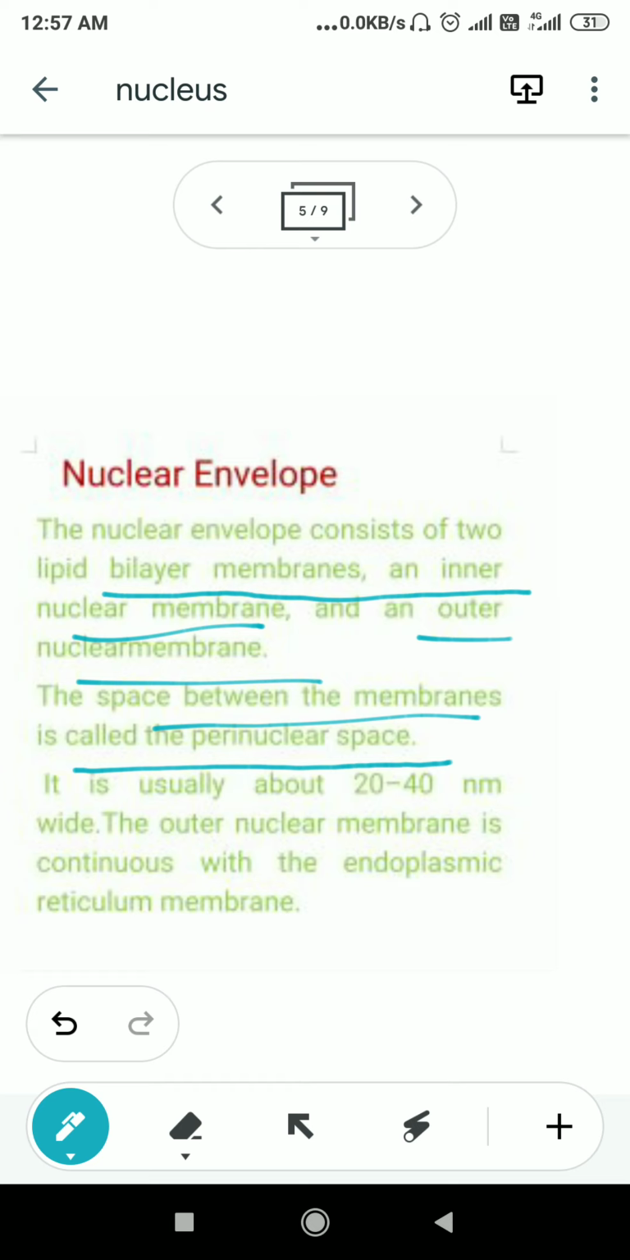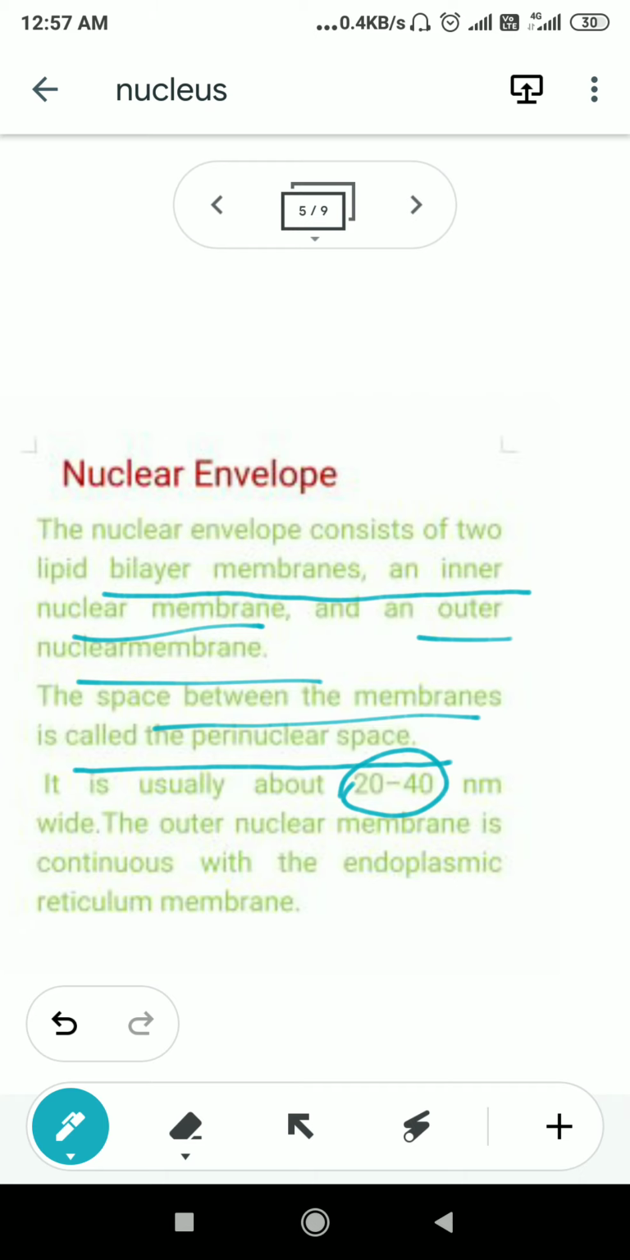It is usually about 20 to 40 nanometer wide. The breadth of the nuclear envelope is 20 to 40 nanometer wide. The outer nuclear membrane is continuous with the endoplasmic reticulum membrane.